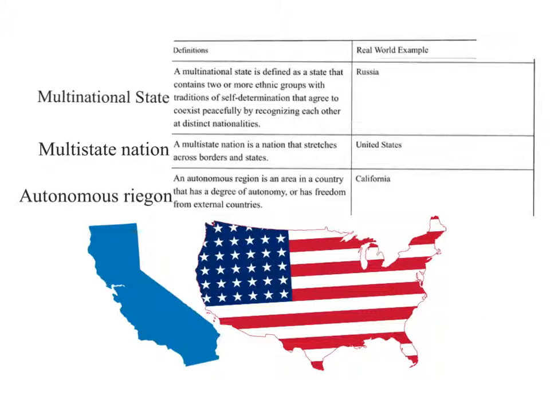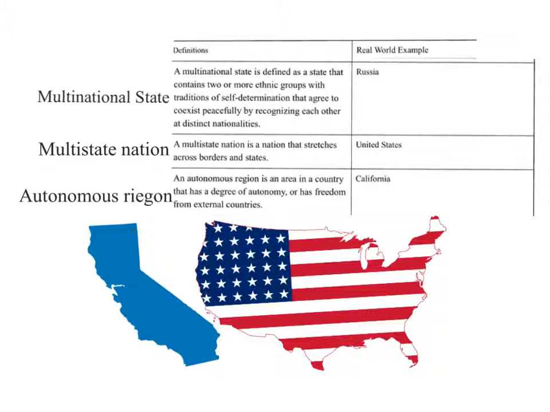A multinational state is defined as a state that contains two or more ethnic groups with traditions of self-determination that agree to coexist peacefully by recognizing each other as distinct nationalities. A real-world example of this would be Russia because it has many ethnic groups like the Georgians, Ukrainians, and Russians.